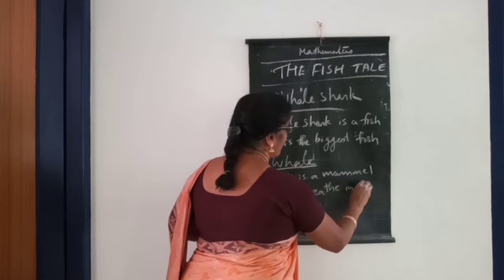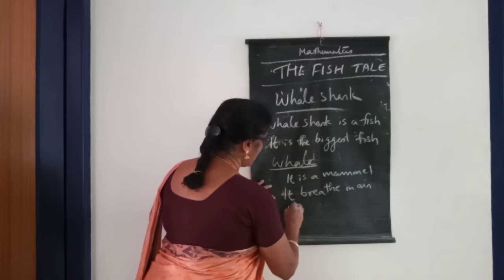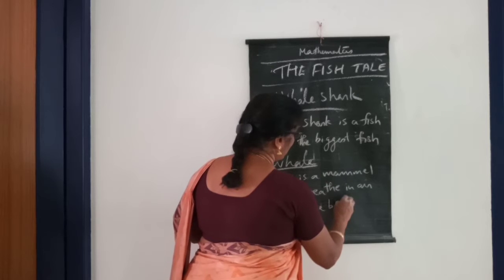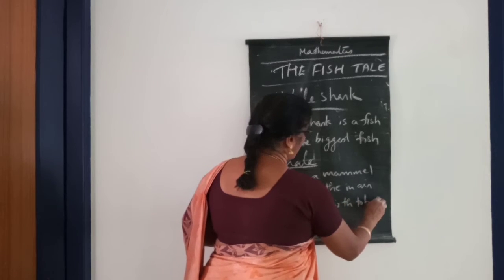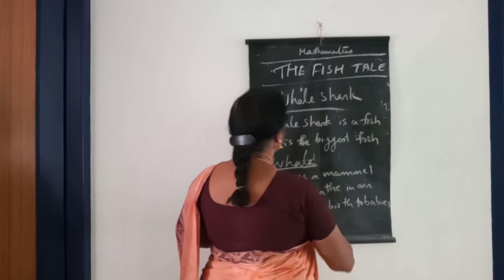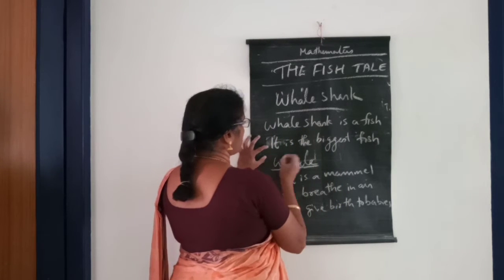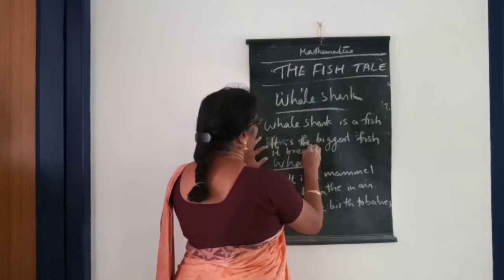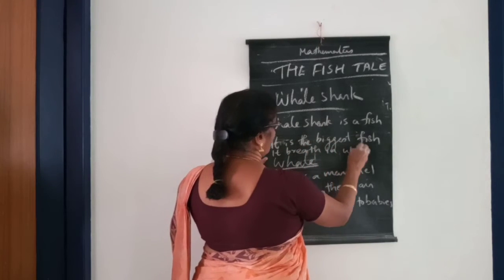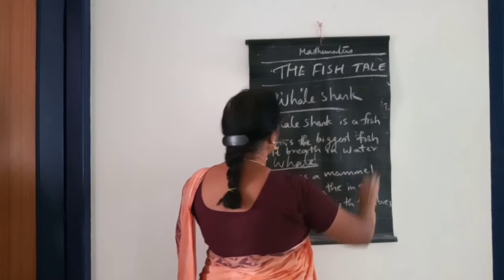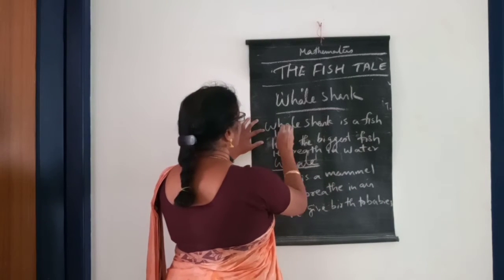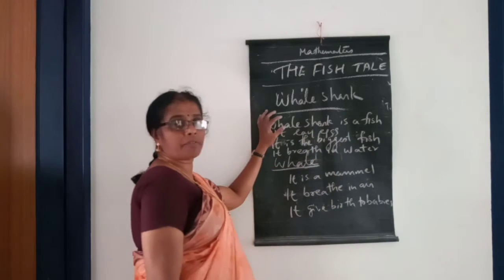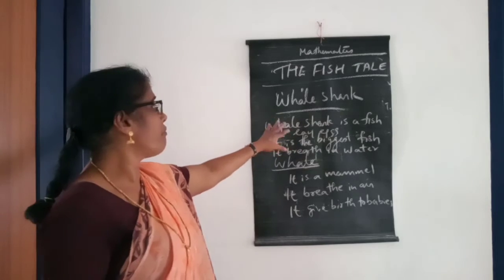It breathes in air and it gives birth to babies. But whale shark is a fish. It is the biggest fish and it breathes in water and lays eggs. This whale lays eggs. That is the difference between this whale shark and whale.